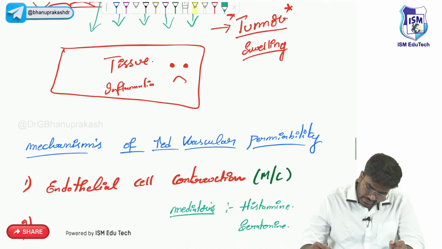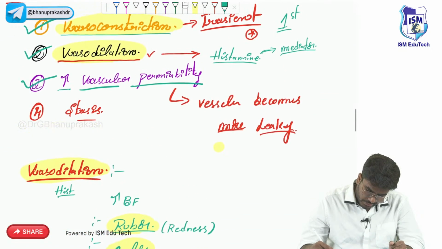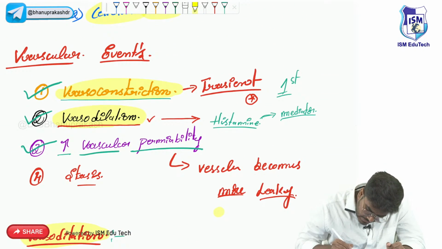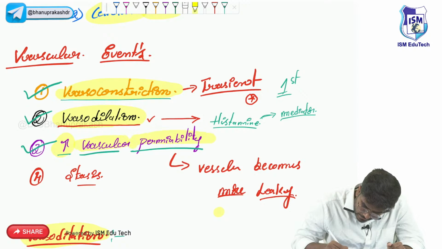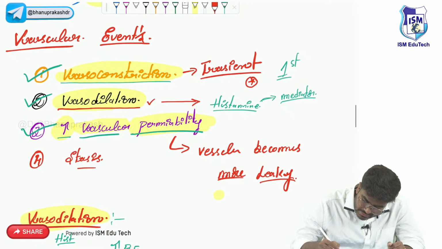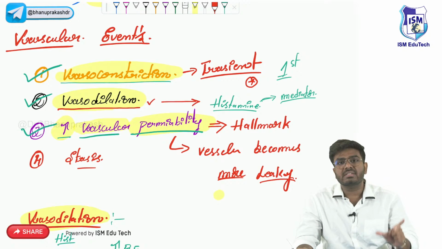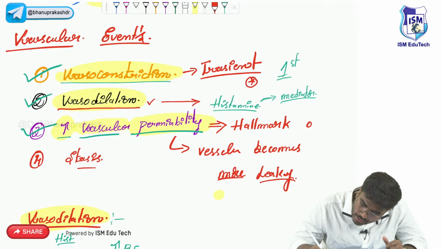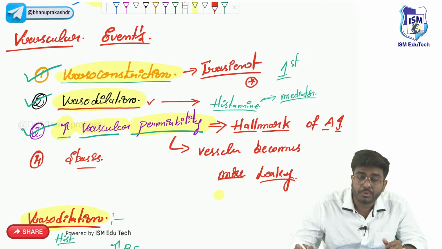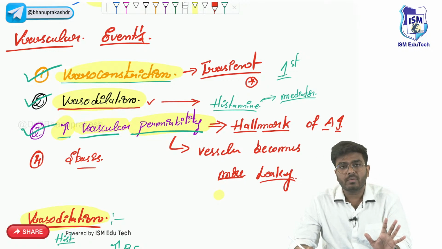Before going to discuss anything, one important point which I just forgot to mention to you. See, this increased vascular permeability is the hallmark. It's the most important event out of all the vascular events. The hallmark event of acute inflammation. Okay, AI doesn't mean autoimmune disease. It's the hallmark of acute inflammation.